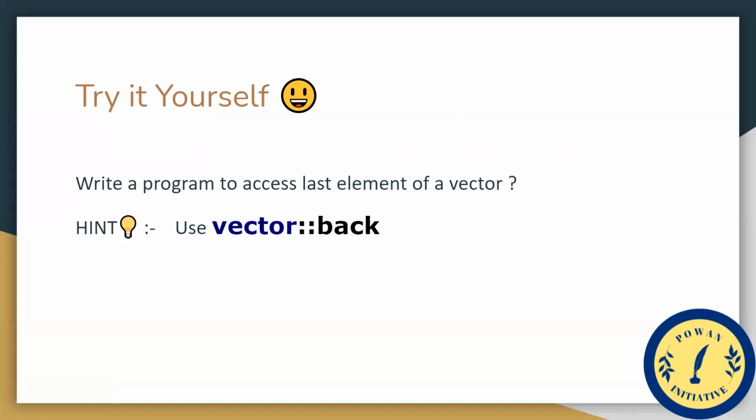in the next class. Till then, just play with vectors, have fun, and hope you guys are able to understand.